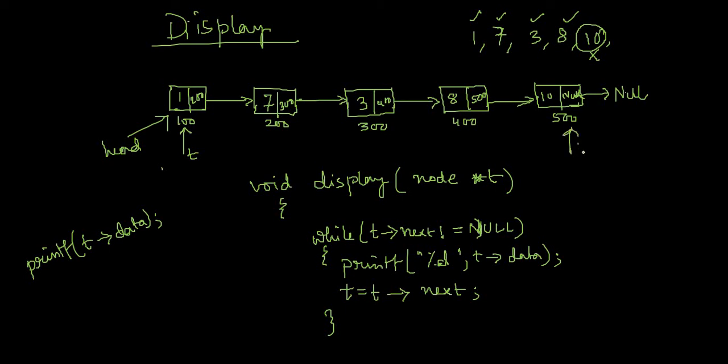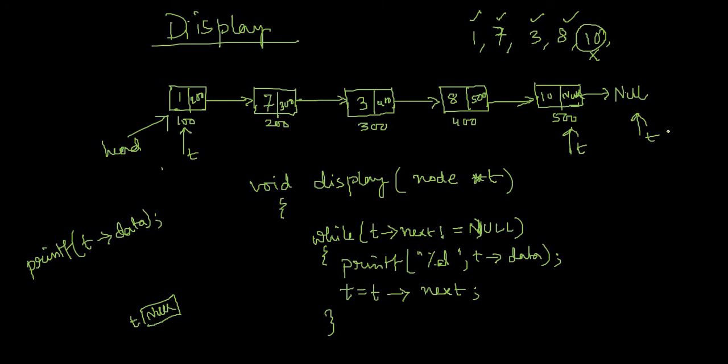Because when t is pointing to the last node, and if I execute t equal to t next, then right now t next is null. So executing t equal to t next will lead to content of t becoming null. So that means when t points to null, I don't have anything to do.